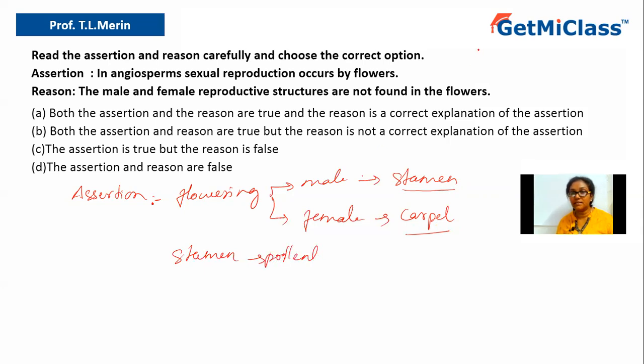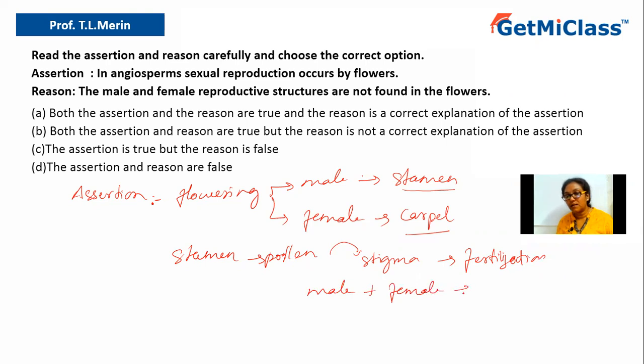These pollen grains get pollinated onto the stigma of the carpel, and further they bring about the fertilization process. It undergoes fertilization, where the male gamete fuses with the female gamete, and that will give rise to the zygote, and the zygote will give rise to the embryo, and further this will develop into a new offspring. So that is the process of reproduction in case of flowering plants.